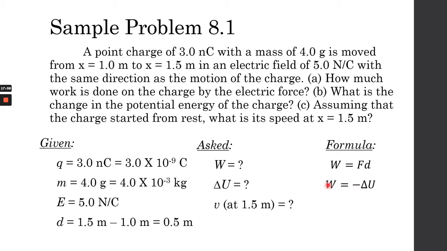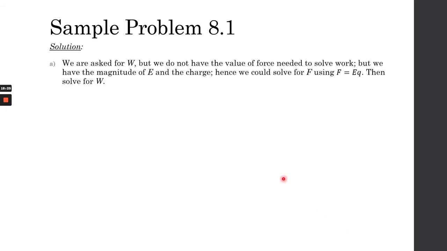Next, we're going to measure our delta U, how much electric potential energy is changed due to work. And later we're going to have to use the theorem that I mentioned earlier in order for us to solve for the velocity. So let's look at the solution.